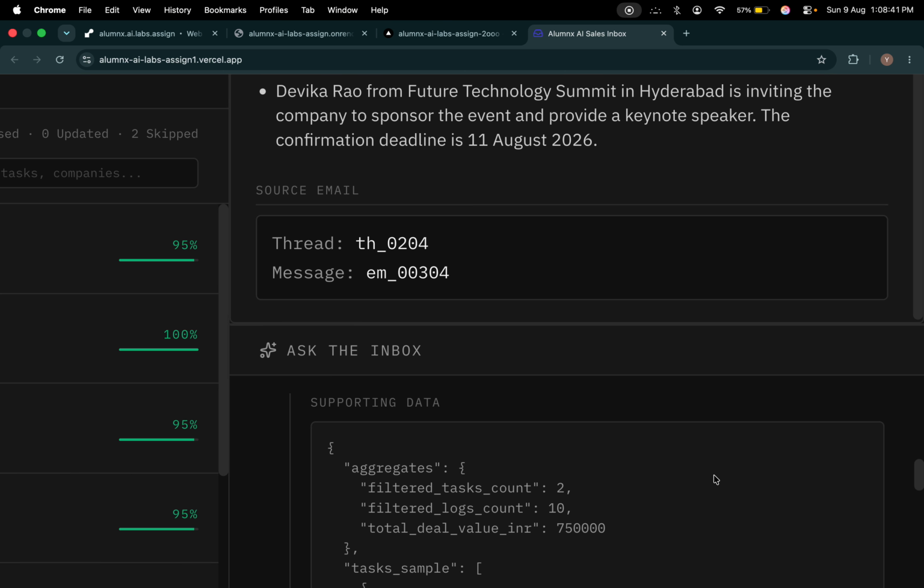This architecture ensures the system is resilient, scalable, and completely auditable.